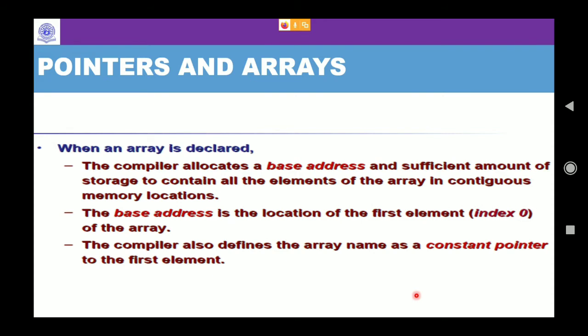The very first address in this adjacent memory is known as the base address, which is indicated by index 0. You already know an array starts with index 0, right? It doesn't start with index 1. So the address of the index 0 element is nothing but the base address. And the compiler also defines the array name as a constant pointer to the first element.